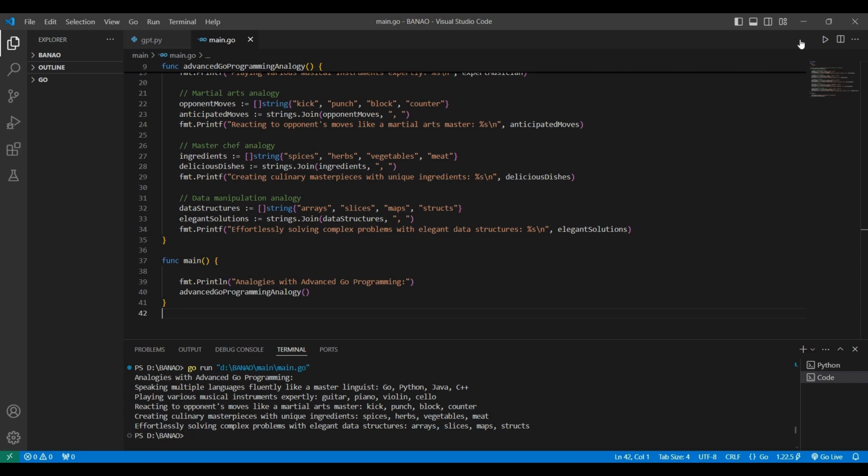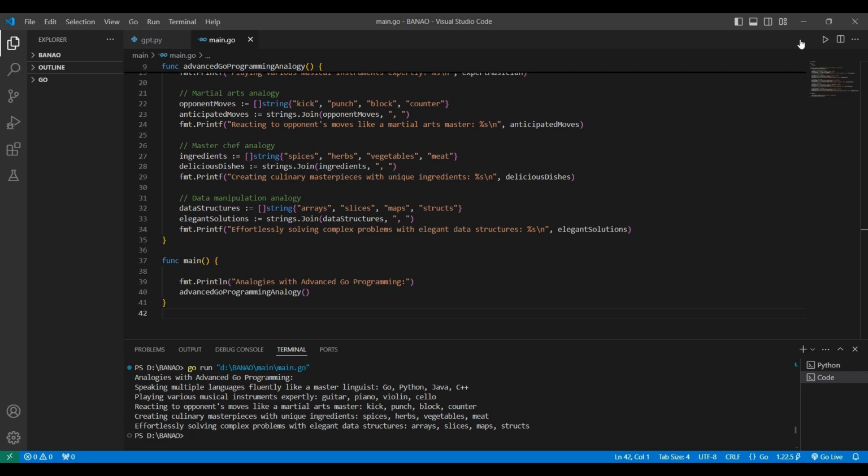Companies like Google, Uber, and Dropbox leverage Go's capabilities to build robust distributed systems that handle large volumes of data and traffic efficiently. Go's built-in support for concurrency primitives such as goroutines and channels enables developers to write concurrent, asynchronous code that can handle thousands of requests simultaneously.